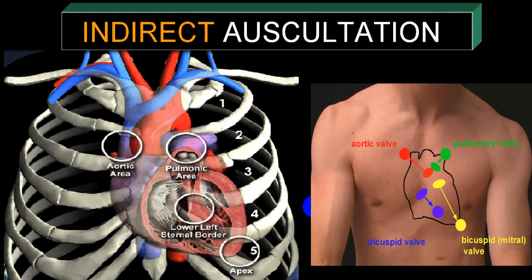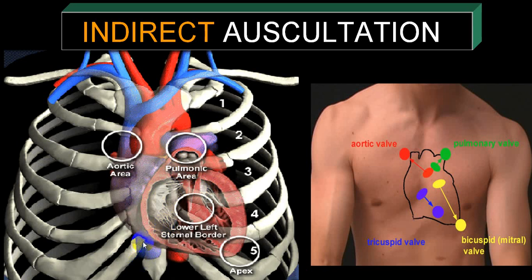At this stage we auscultate below the clavicle, we call it the infraclavicular region, on the left side as well as the right side. We also auscultate over the carotid artery to listen for a bruit. We also auscultate in the parasternal region on the right side and left side. This is very important in a case of a ventricular septal defect.